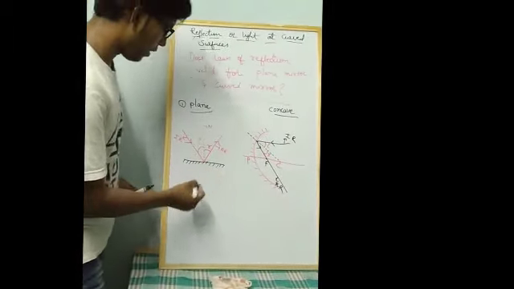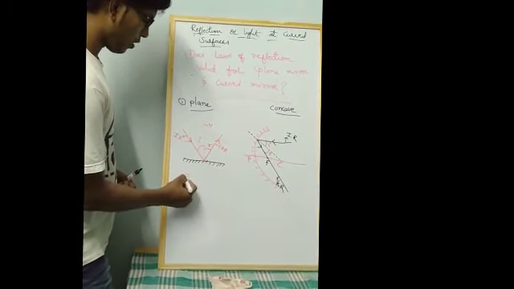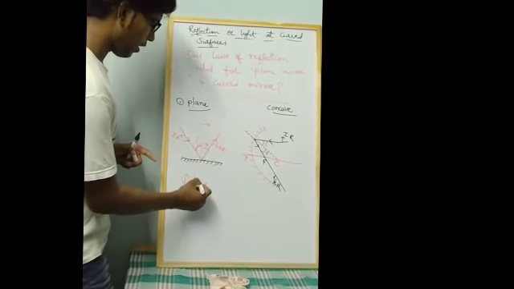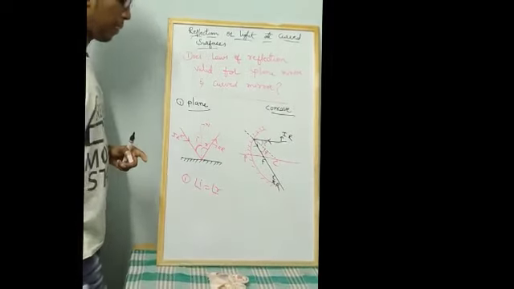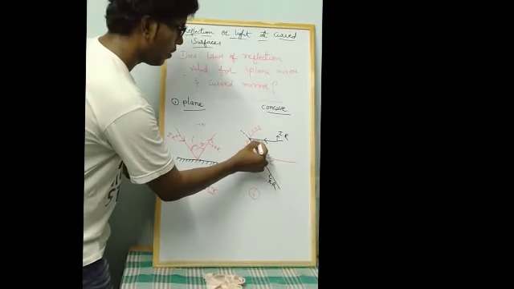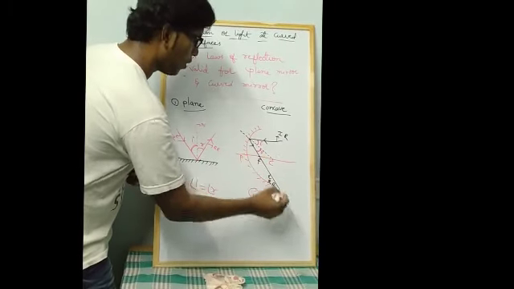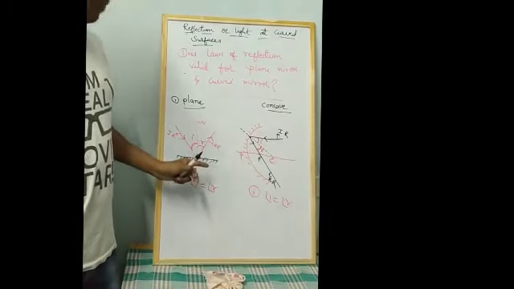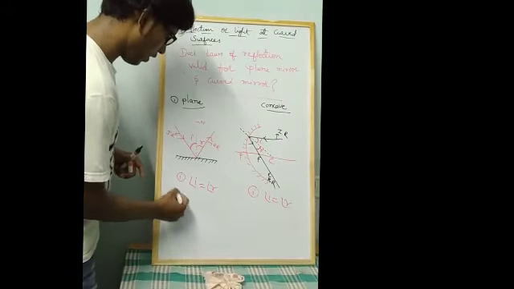Here, let us compare these two laws. In the first law of reflection for the plane mirror, we observe that the angle of incidence is equal to the angle of reflection, and the same for the concave mirror, the curved mirror: this angle is called the angle of incidence, which is equal to the angle of reflection. So the first law of reflection is valid for both the plane mirror and the concave mirror. Okay, fine. Next, the second law.